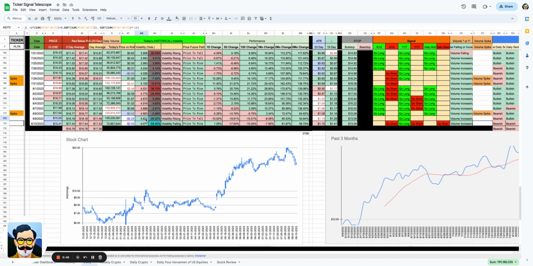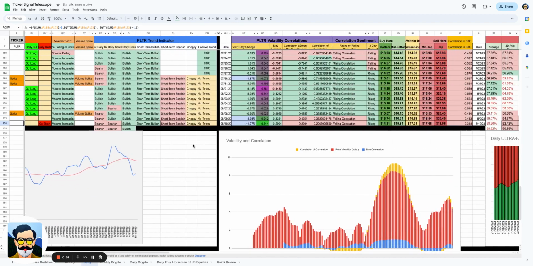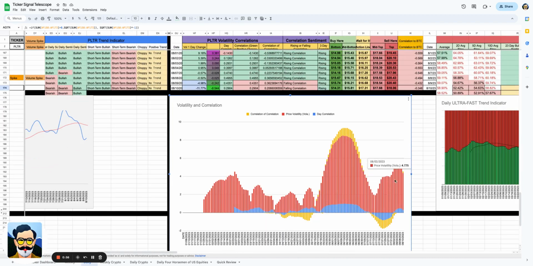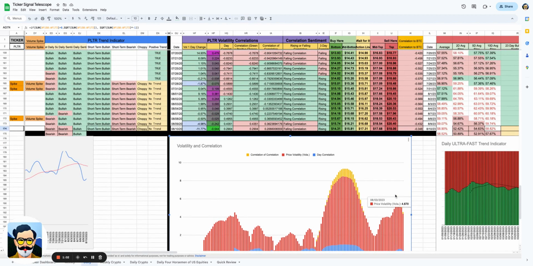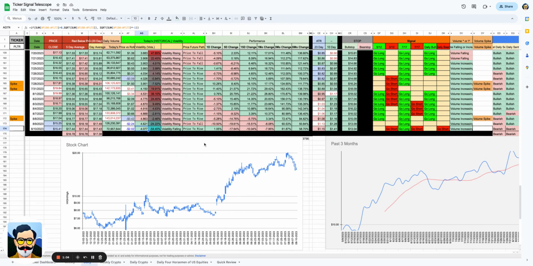Now, we do see that the volatility is falling very rapidly. We were at 4.8 the other day, 4.6 yesterday, and 4.0 today. The volume and the volatility is falling rapidly, boys and girls. If you look here, the red lines are the volatility, the blue lines are the price correlation, and the yellow lines are the correlation of the correlation. If you want to go deep and get real meta, you need to know those things.